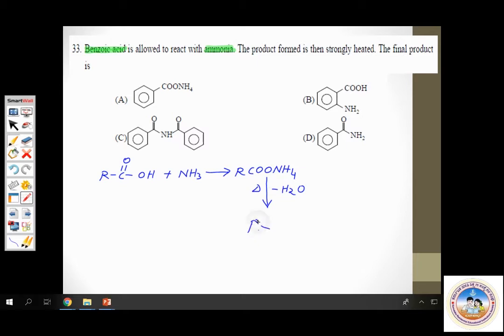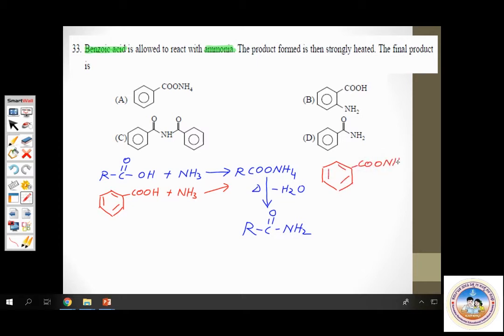And forms this amide, RCONH2. So that's the plan. This is what happens. This is the general reaction. Now let me take up the example given here. The given carboxylic acid is benzoic acid. So benzoic acid upon treatment with ammonia should give ammonium benzoate.